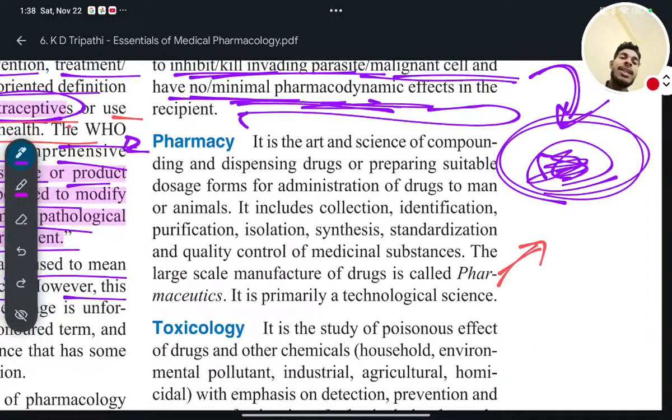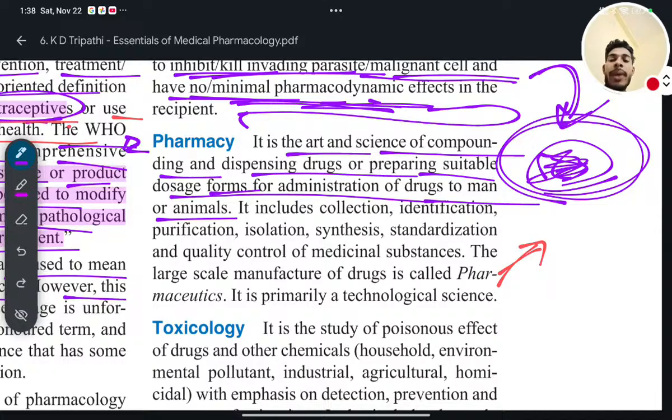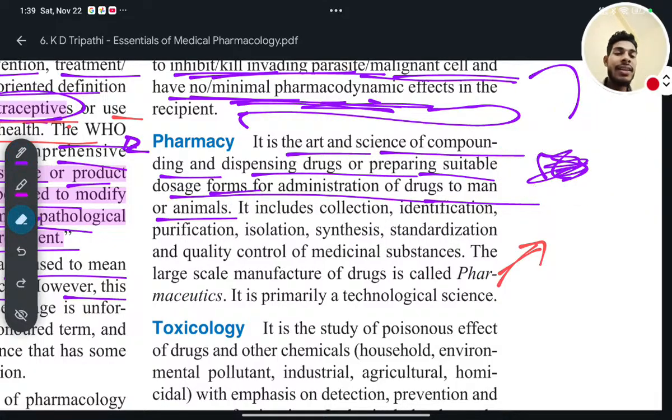Okay. Next, pharmacy. What is pharmacy? It is the art and science of compounding and dispensing drugs or preparing a suitable dosage form for the administration of drug to man or animal. I have mentioned earlier man, animal and mosquito repellent. Now see, this is the definition.